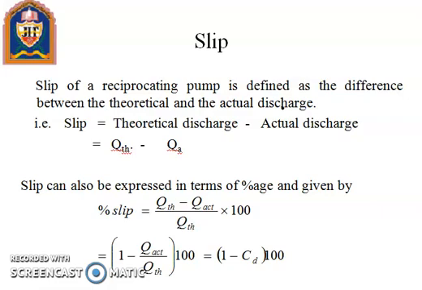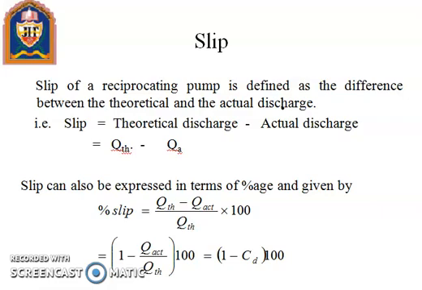The actual discharge of the pump is less than the theoretical discharge due to leakage. The difference of the theoretical discharge and actual discharge is known as slip of the pump. And now we can write it mathematically: slip equals QTH minus QA. But slip is mostly expressed as percentage slip, which is given by percentage of slip.